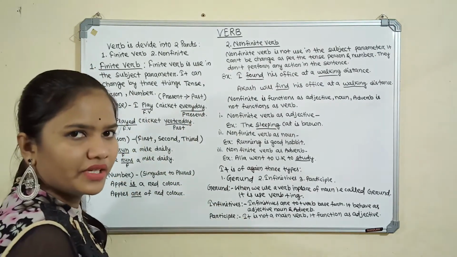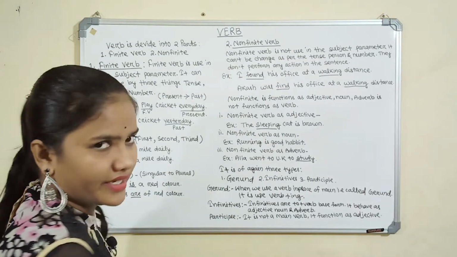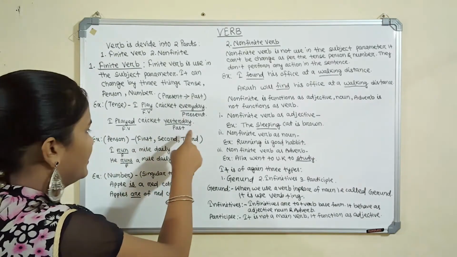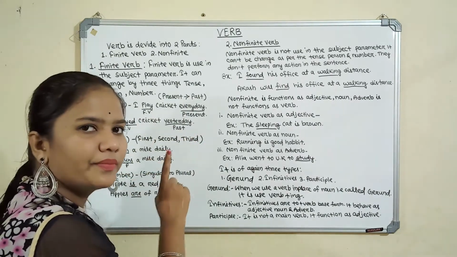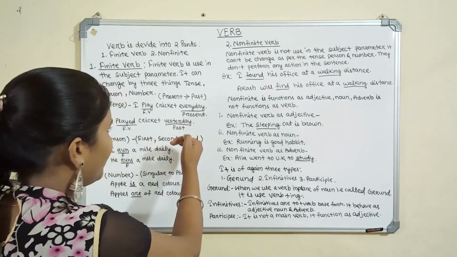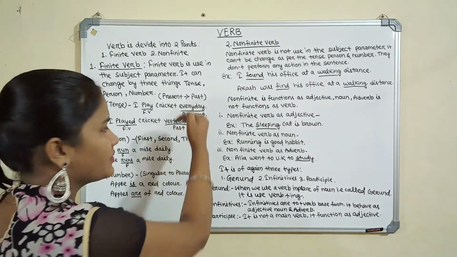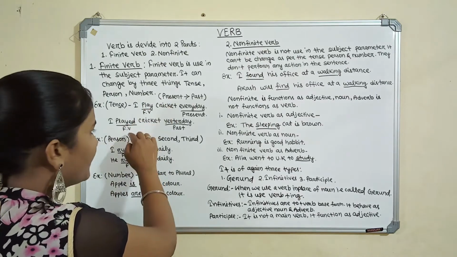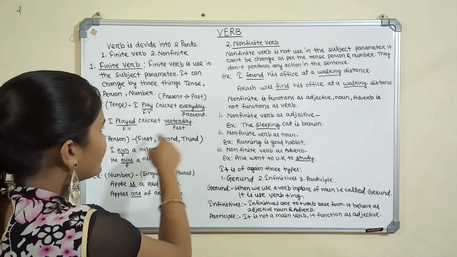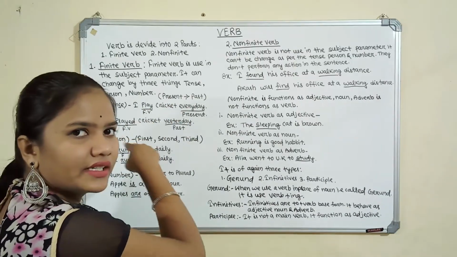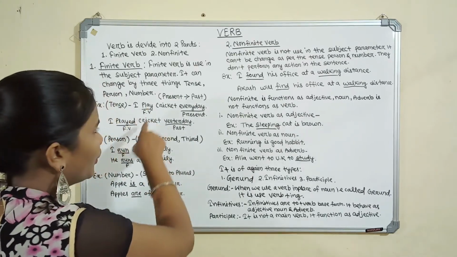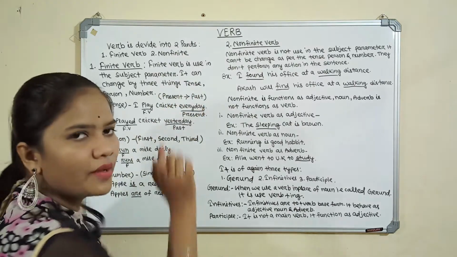Then if we change the tense, the finite verb will change. I played cricket yesterday. It means I have already played cricket yesterday. It is the past tense. If we change present to past, then the finite verb also changes, play to played. It is the change on the basis of tense, where the finite verb changes from present to past.